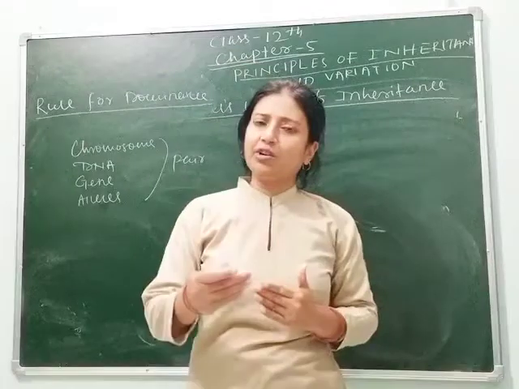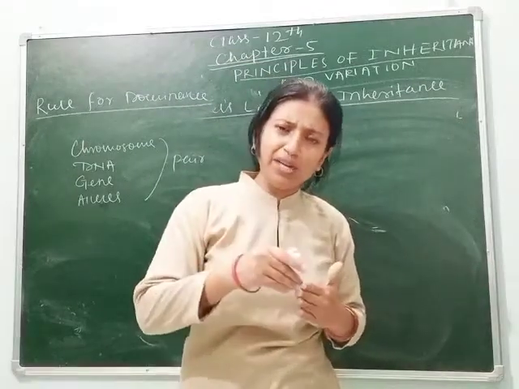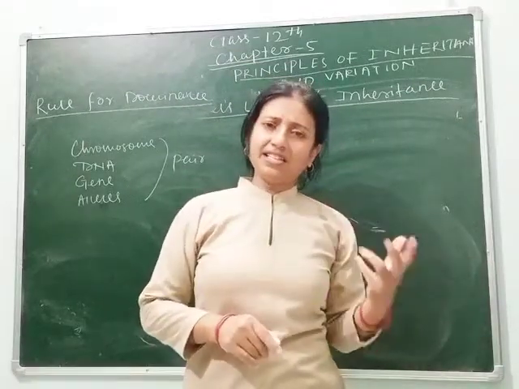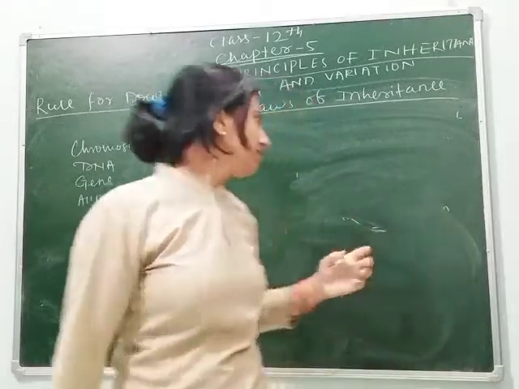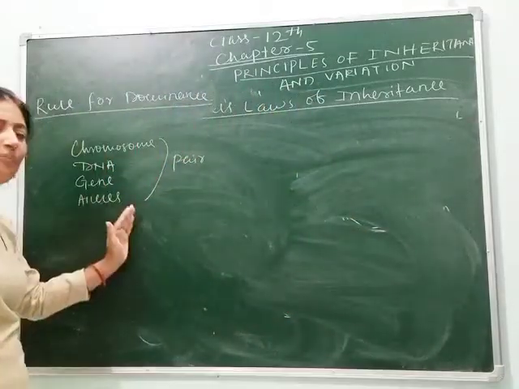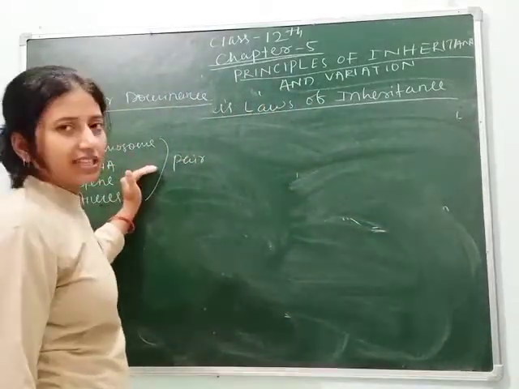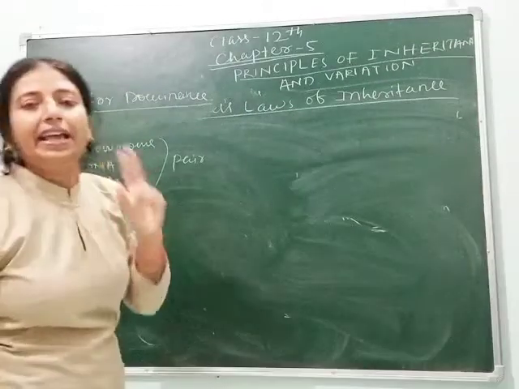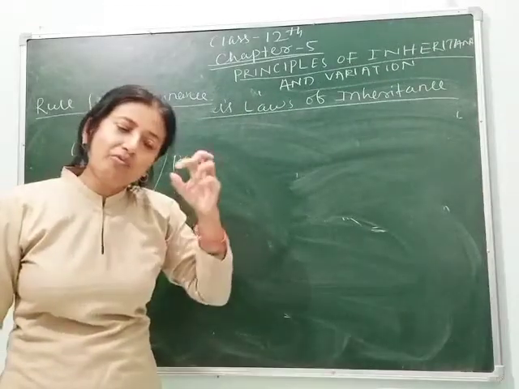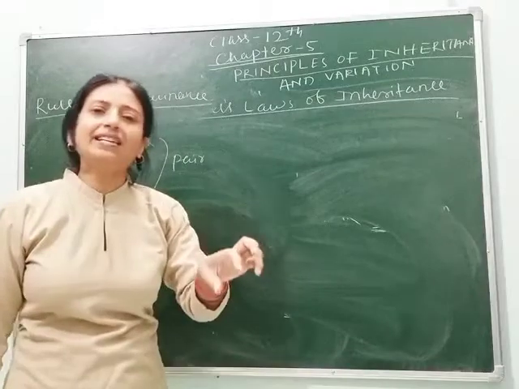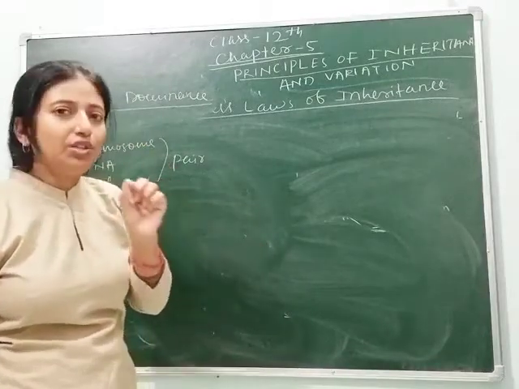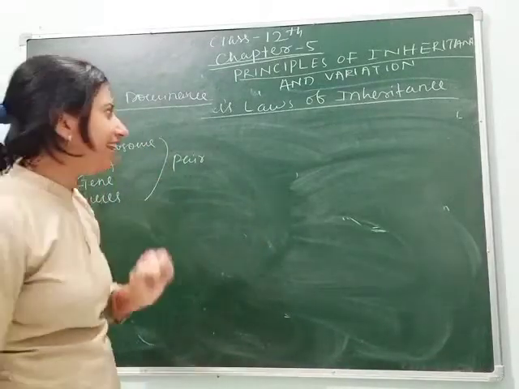But if it is heterozygous, then why is one dominant and another recessive? Students, you should remember the reason behind this in a heterozygous character, where one allele is dominant and another allele is recessive. You should understand this very carefully.